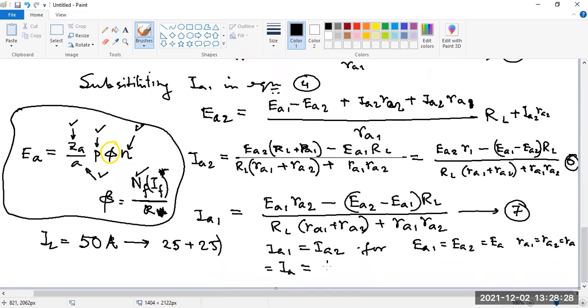EA RA by RL times 2RA plus RA square. 2RL RA plus 2RA RL plus RA square. You have to simplify it.